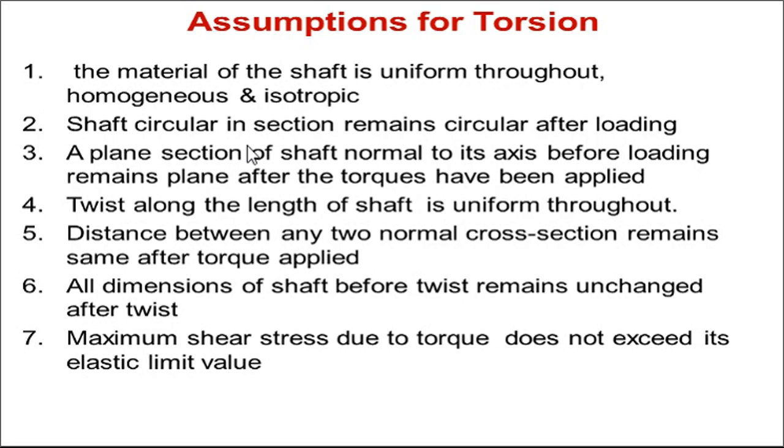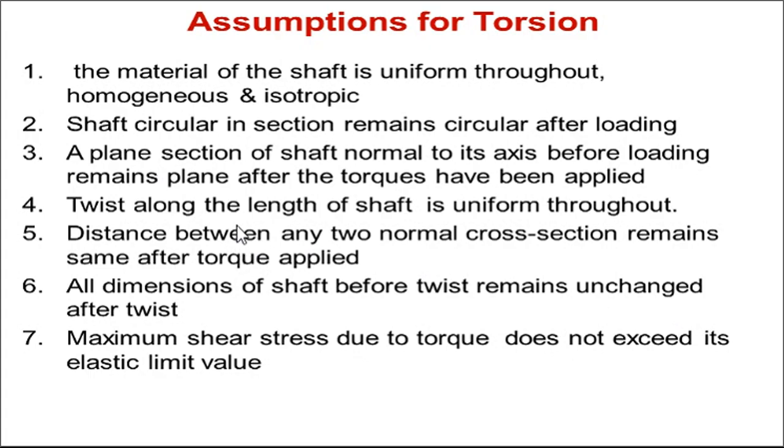Second, a shaft circular in section remains circular after loading. As we have seen in the last slide, the circular sections remain circular after loading. So before loading and after loading, the circular section remains the same. Third, the plane section of a shaft normal to its axis before loading remains plane after the torques have been applied. Before and after applying the torque, the plane section normal to the axis remains plane. That is also one of the assumptions we have to take.